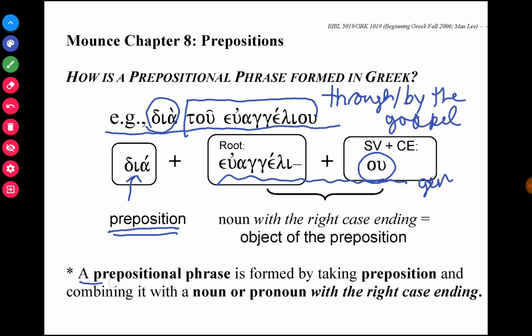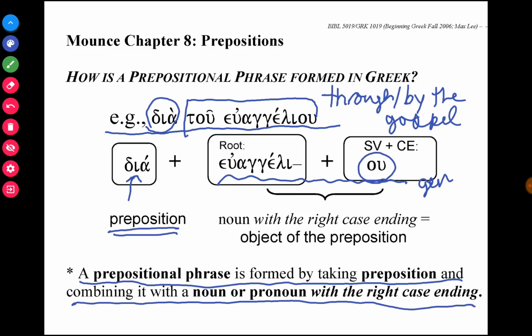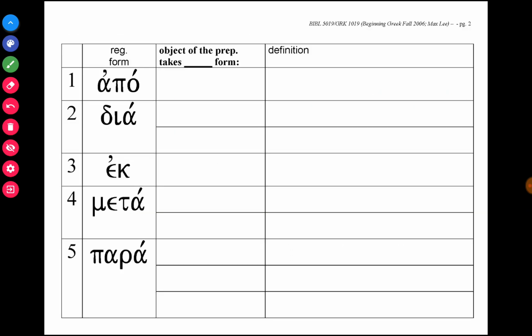So a prepositional phrase is formed by taking the preposition and combining it with a noun or pronoun with the right case ending. Depending on the preposition, it will want or look for a particular case. So let's look at a couple of prepositions. The first preposition we have is apo, and apo always takes a genitive. Some of these prepositions take only one type of noun with the case ending. In other prepositions, you have some options.